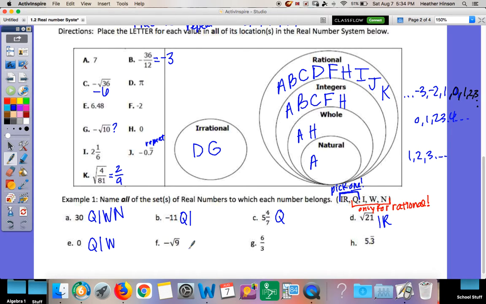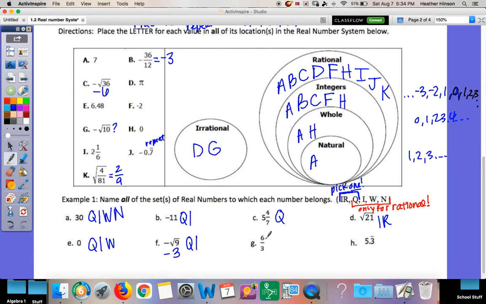Okay, negative square root of 9. Do I know that square root? Yes, square root of 9 is 3. I'll carry that negative down. I know the square root, so it is rational. Is it also an integer? Yes, because there's no decimal or fraction. Is it a whole? No, because it has a negative.